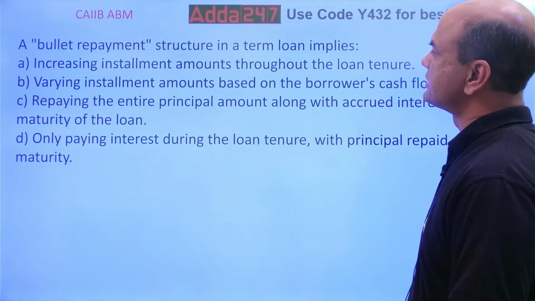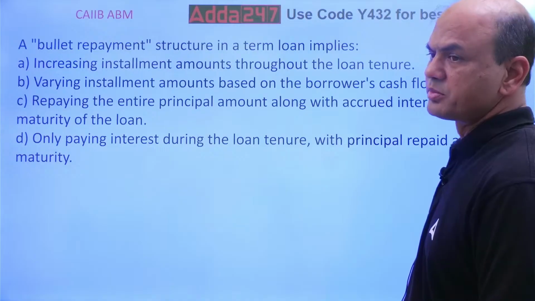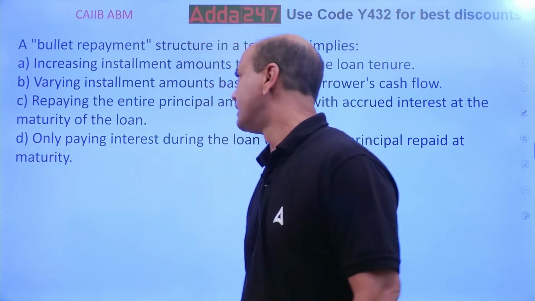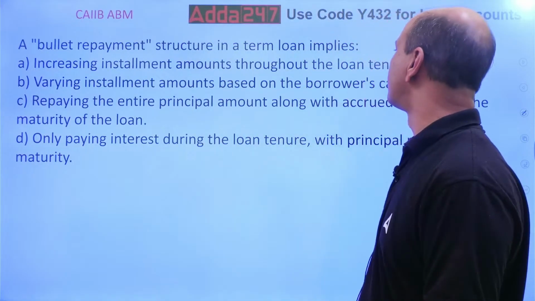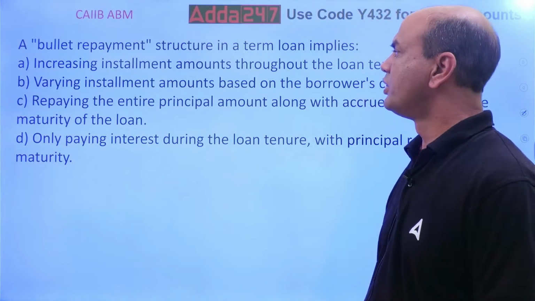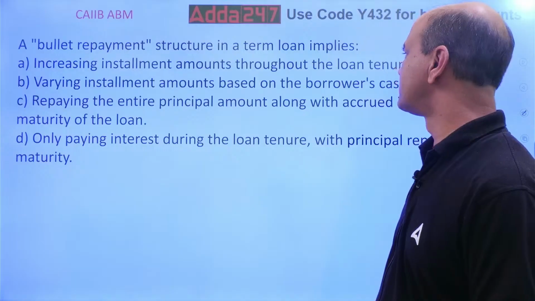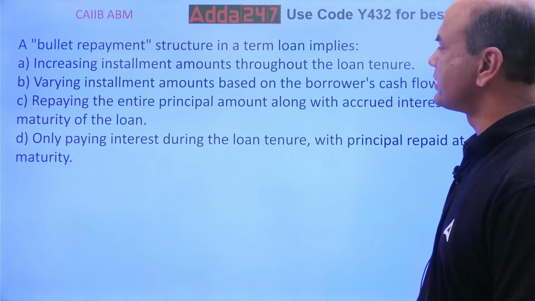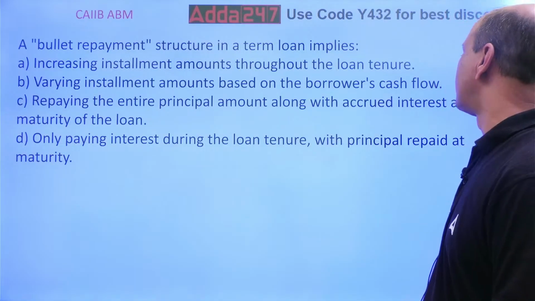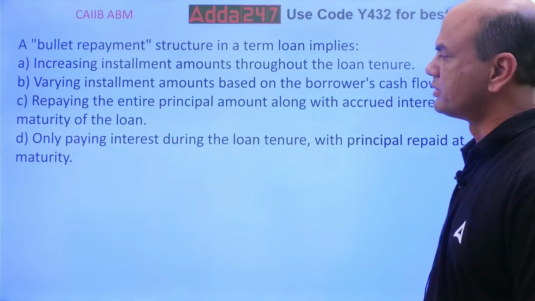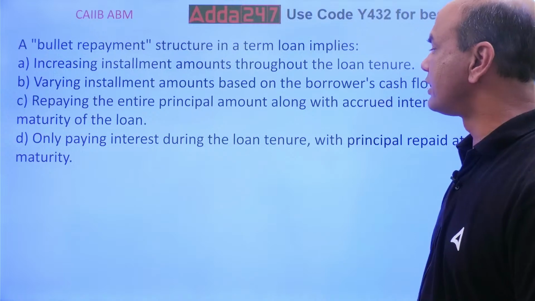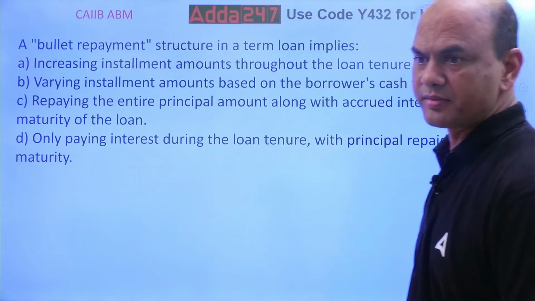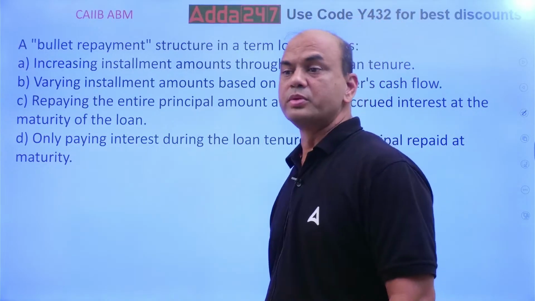A bullet repayment structure in a term loan implies what? So what is bullet repayment? Let's see. Increasing installment amounts throughout the loan tenure. Varying installment amounts based on the borrower's cash flow. Repaying the entire principal amount along with the accrued interest at the maturity of the loan. Only paying interest during the loan tenure with principal repaid at maturity. So what is bullet?